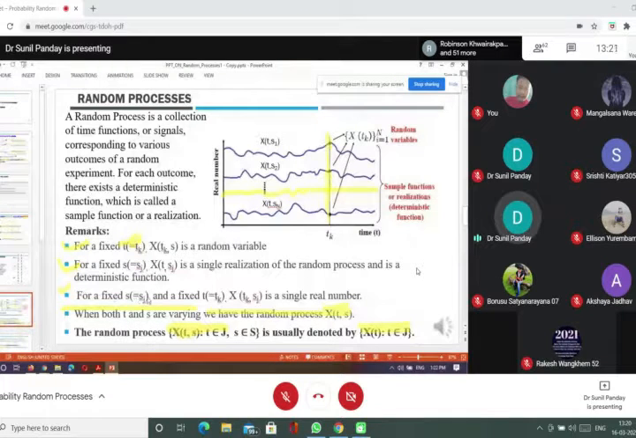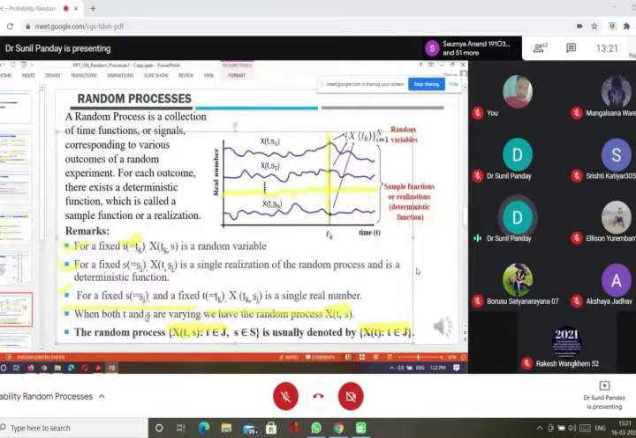And the third point, when this sample point is also fixed and the time is also fixed. As j is fixed, time tk is fixed, it is just a real number. We do not have much use for it because it is only a single value. So when time is also fixed and the sample point is fixed, it is a real number. And when both time and the sample points are varying, we have the random process X(t, s).